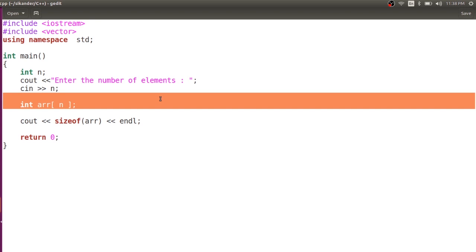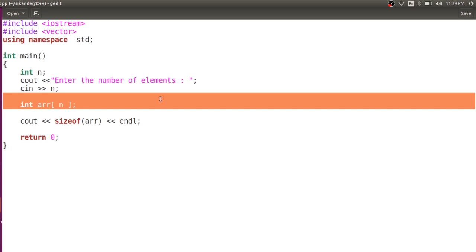Say you read the limit n as 100. After reading it, you don't know how many elements from 1 to 100 are prime numbers which need to be stored, so you don't know what size of array to specify. You might end up creating an array of 100, but every element is not a prime, so you allocate excess memory.